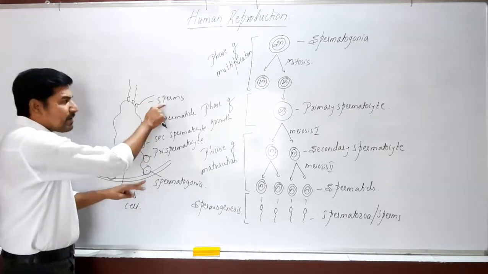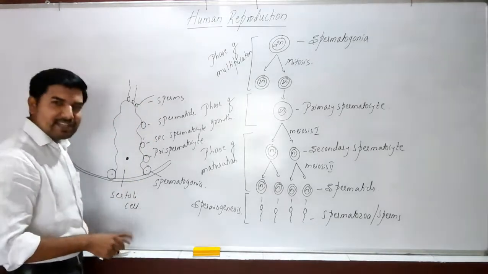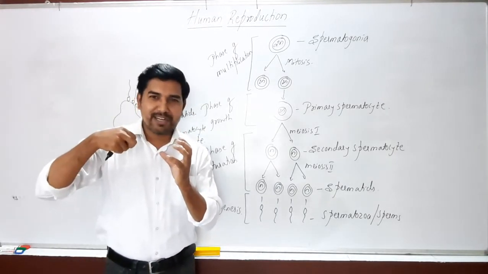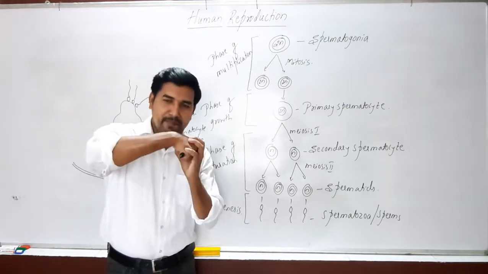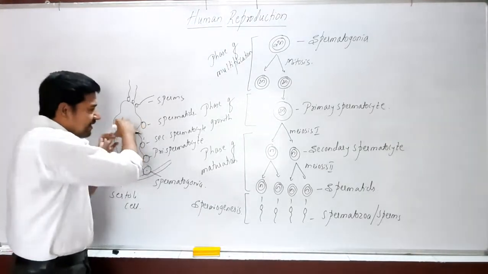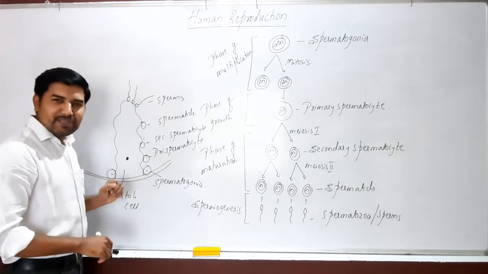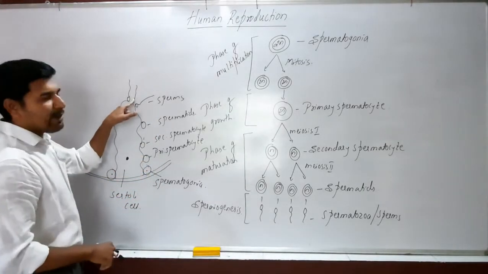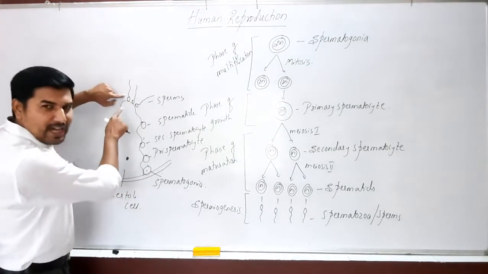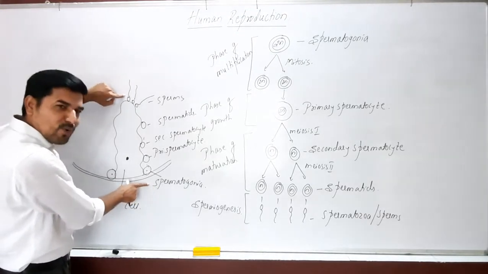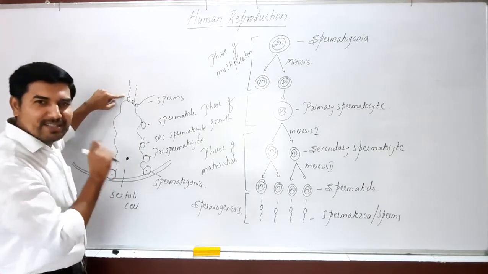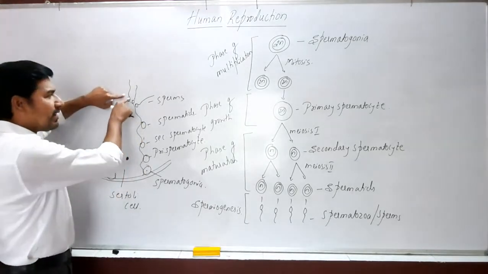Now, when the sperms are produced, look at the cells, all the cells are embedded in the Sertoli cells because they have to derive the nutrition from the Sertoli cells. So that's why the head has to be embedded into the Sertoli cells. So the head is embedded inside here. They derive the nutrition from the Sertoli cells and finally develop into functional sperms. Look at this process. Haploid sperms are produced from diploid spermatogonial cells. This process is said to be gametogenesis, the process of formation of gametes.